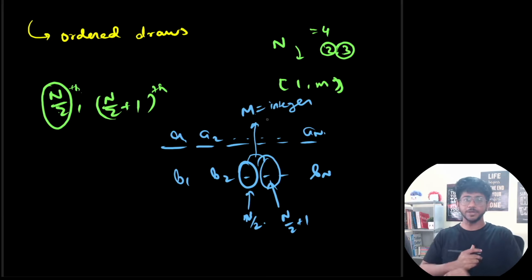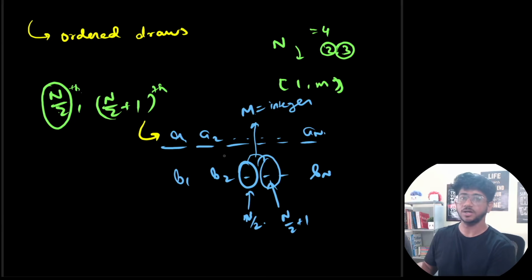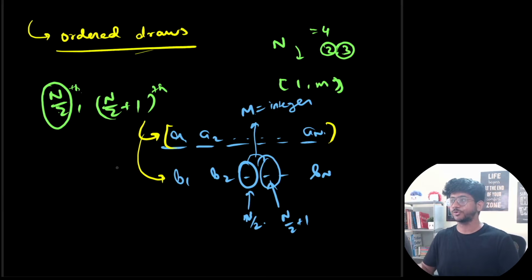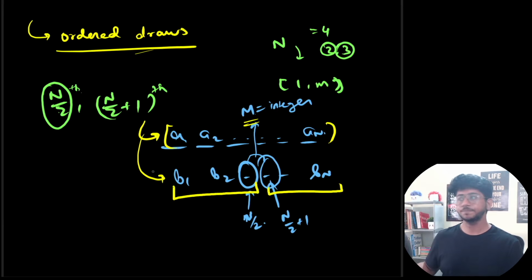This is the problem. Note that the draw is unsorted, but we have to sort it and then find the median. So every permutation will get sorted and then we check the median. That is a very interesting thing, the ordered draws that I wrote over here. In such cases, where the median has to be an integer, it's a good idea to think about this part and this part separately.